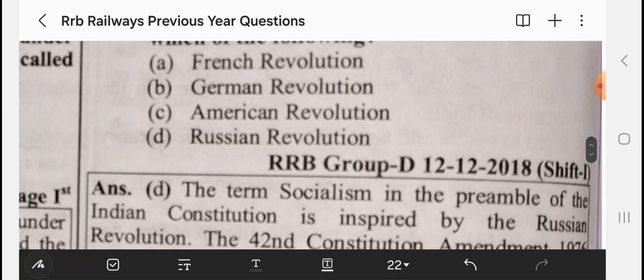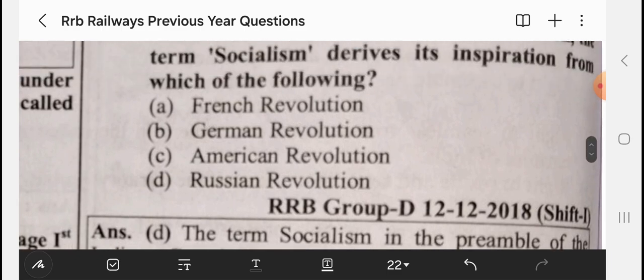From the American Revolution, we have taken the preamble. From the French Revolution, we have taken the ideals of equality, liberty, and fraternity. From the German Revolution, we have taken the emergency system in our constitution.